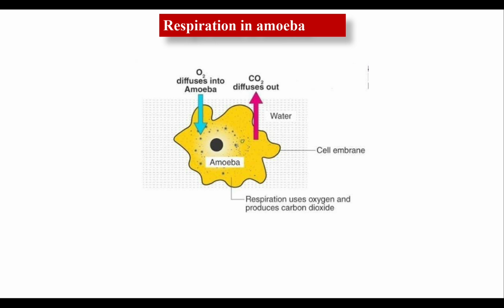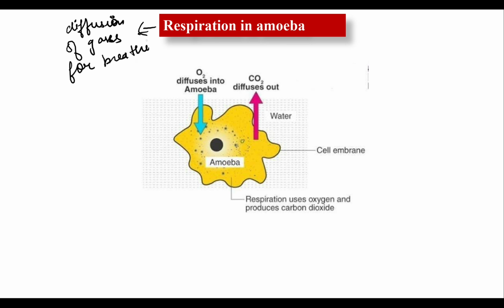So the respiration in amoeba: it is a single cell animal, and amoeba depends on diffusion. I told you just now in the last slide, it depends on diffusion of gases for breathing.